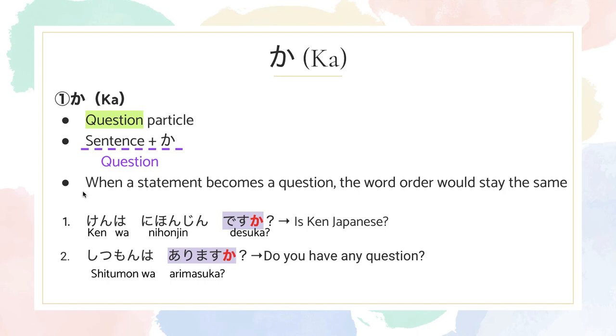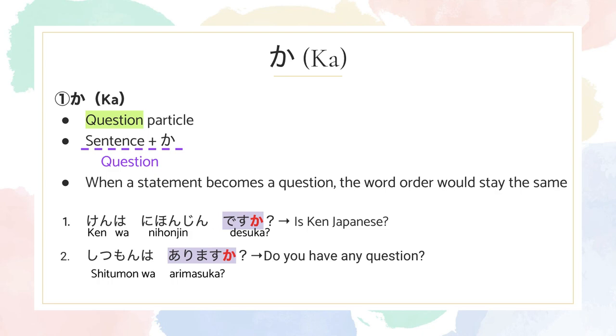Another thing to keep in mind is that when a statement becomes a question, the word order stays the same. In English, when a statement becomes a question, the order is reorganized and it gets a little complicated. But in Japanese, you wouldn't have to switch the order around. All you have to do is just add the ka.